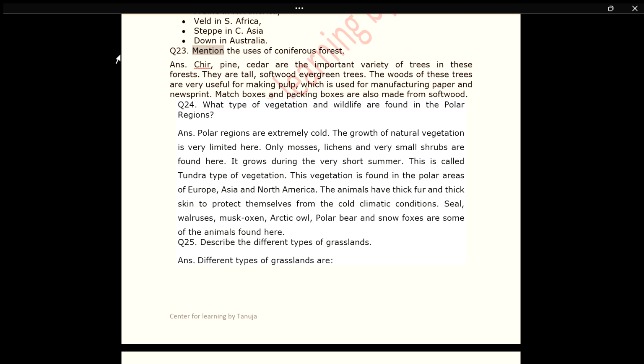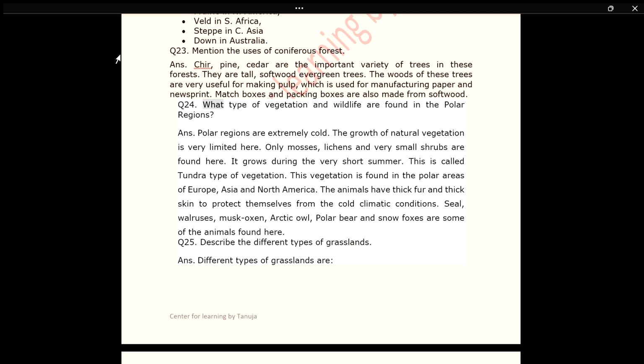Q23. Mention the uses of coniferous forest. Ans. Chir, pine, cedar are the important varieties of trees in these forests. They are tall, softwood evergreen trees. The woods of these trees are very useful for making pulp, which is used for manufacturing paper and newsprint. Matchboxes and packing boxes are also made from softwood.